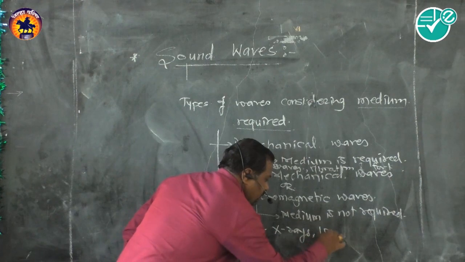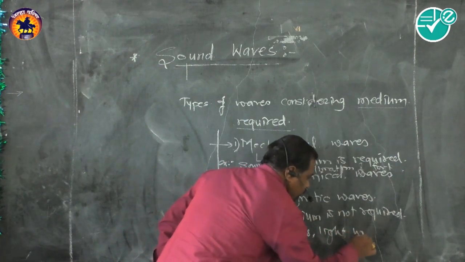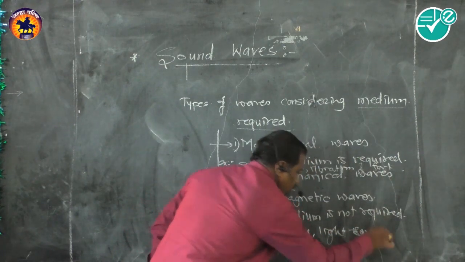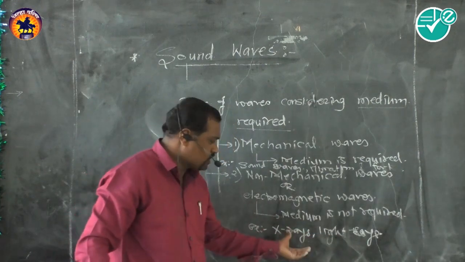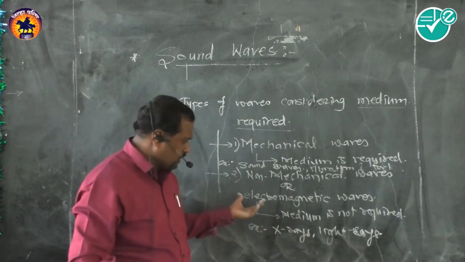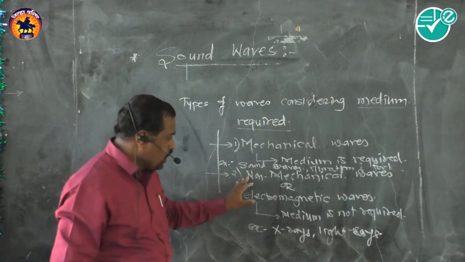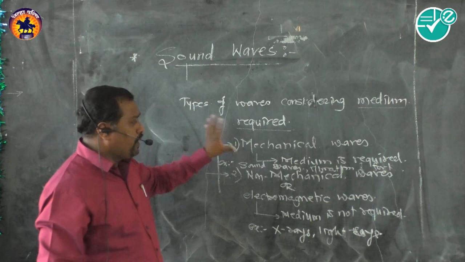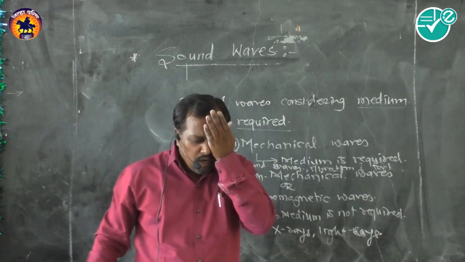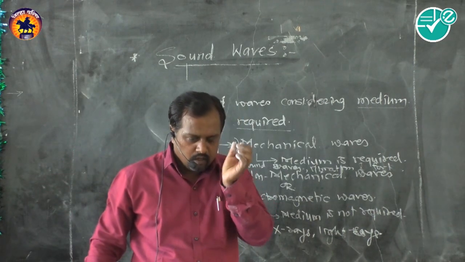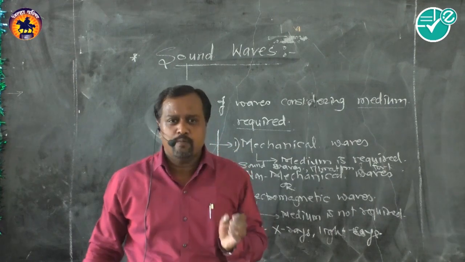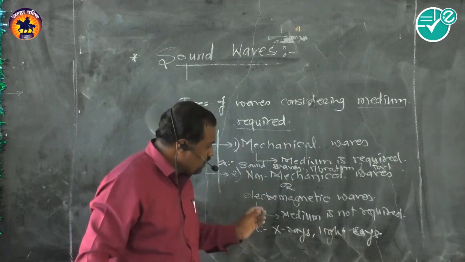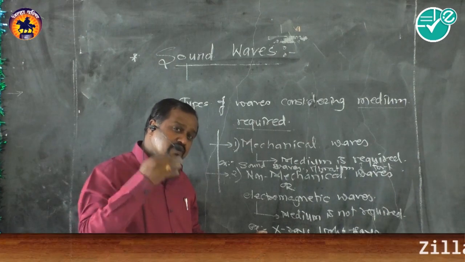Another example is light waves, light rays, which we study next in the optics section. So for mechanical waves a medium is required. One question arises in our mind: when the medium is not there, how do these waves propagate?